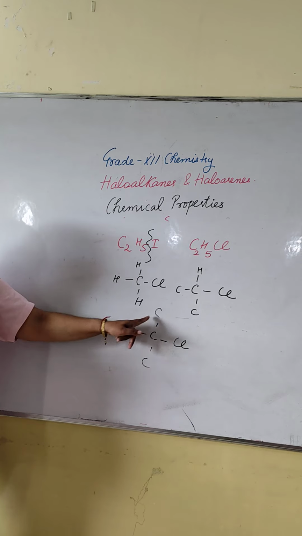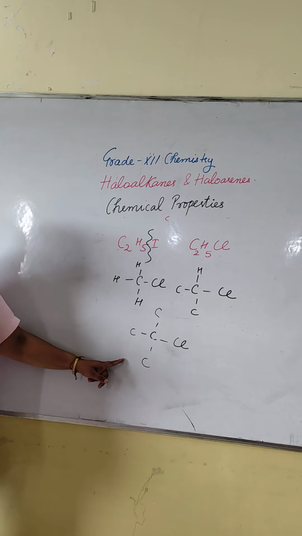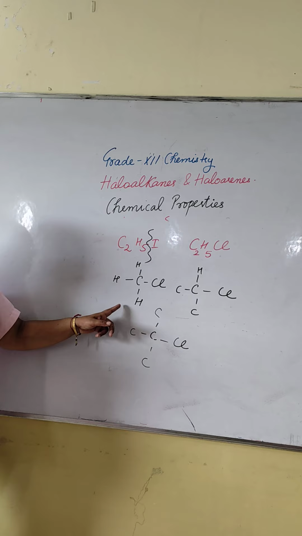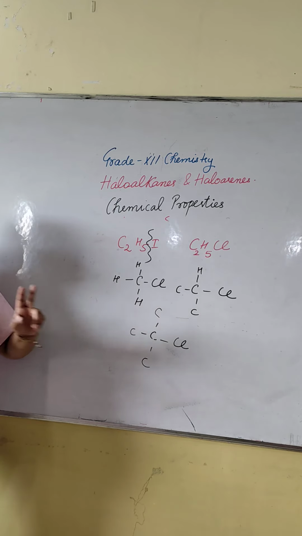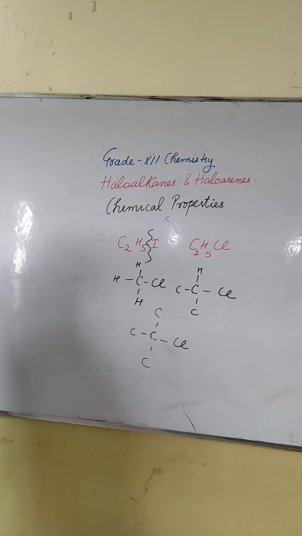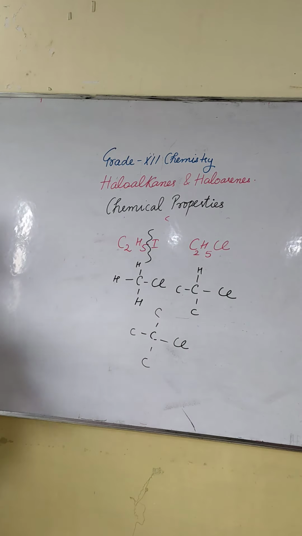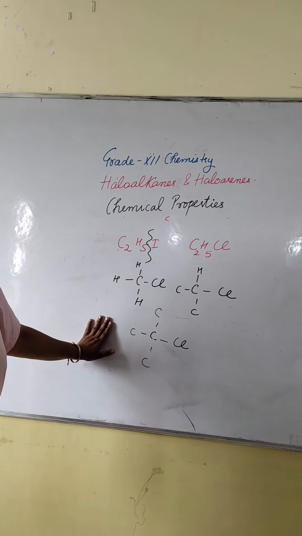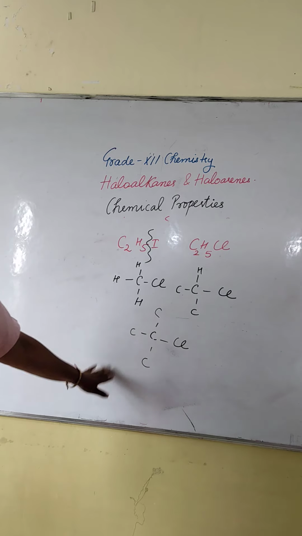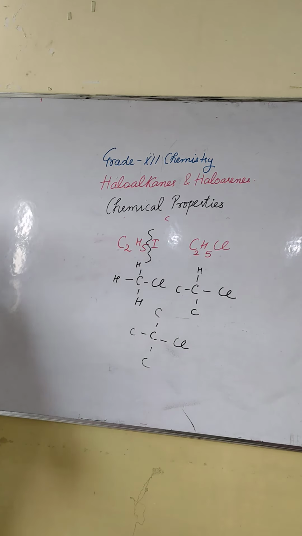Tertiary means this carbon is attached to three different carbons. The second is intermediate, and the first one will undergo SN1 reaction faster. Clear to everyone? Yes. First will undergo SN1 reaction faster, okay? And the third one will undergo SN2 reaction faster. Clear to everyone?